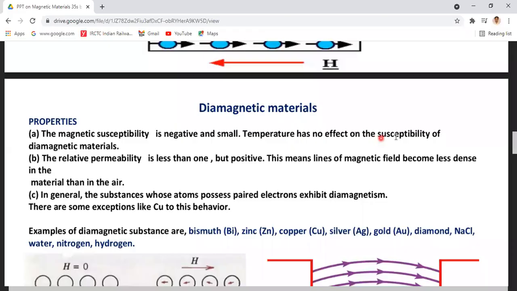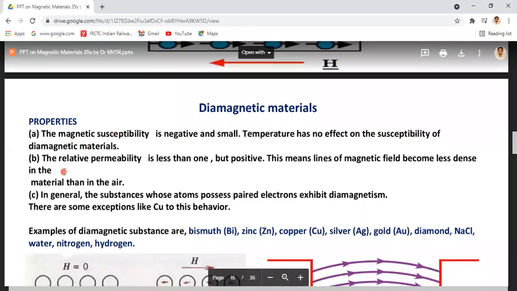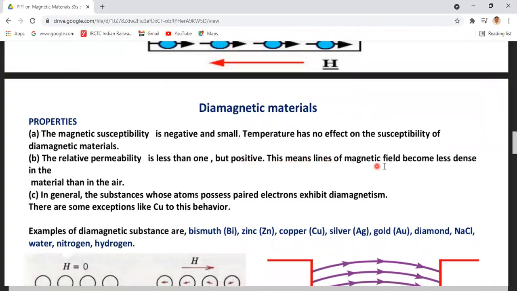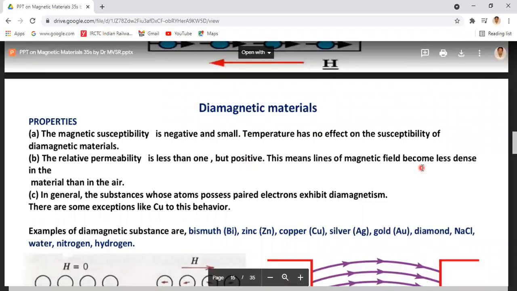Temperature has no effect on the susceptibility of these diamagnetic materials. The relative permeability is less than 1 but positive. So this means lines of magnetic field become less dense in the material than in the air.